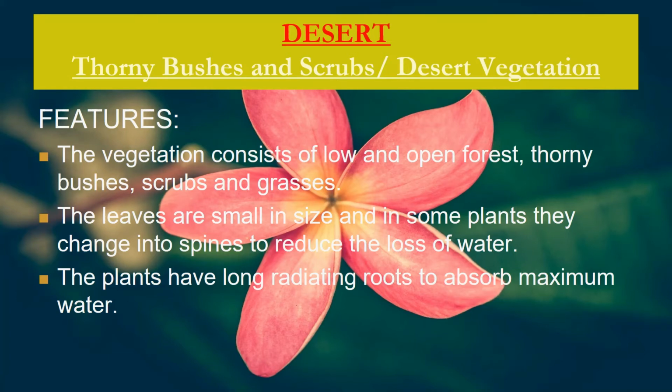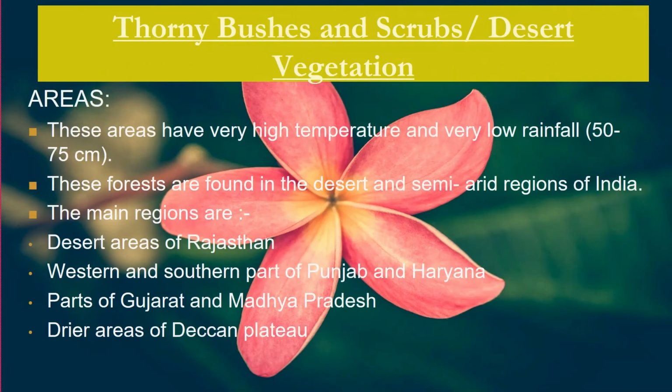The trees have long radiating roots because water is not found very close to the surface of the earth. In order to get water, the roots have the tendency to extend themselves. Desert type of vegetation is found in the areas where temperature is high, the range of temperature is high, and the amount of rainfall received in a year is very low. It's just 50 to 75 centimeter.